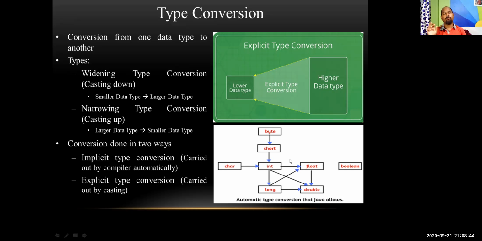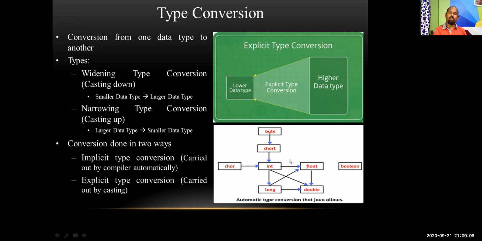So this way the statement will be there. The value of b will be converted to float, then it will be stored into the variable a. So it is written as a = (float) b;